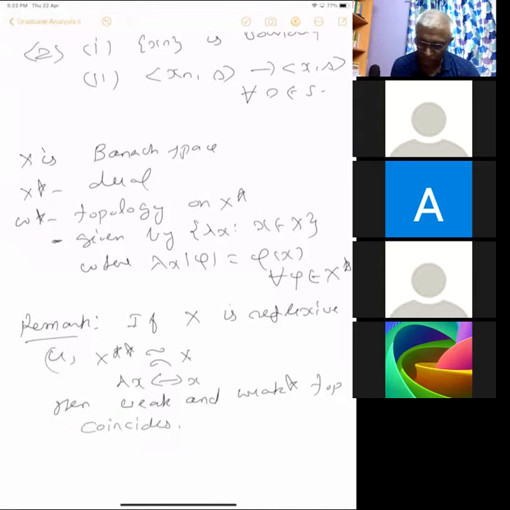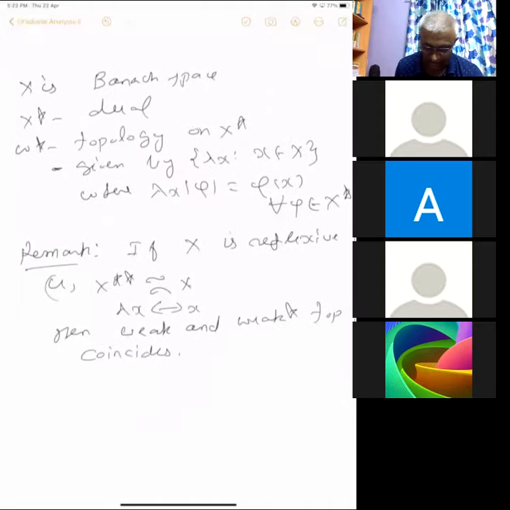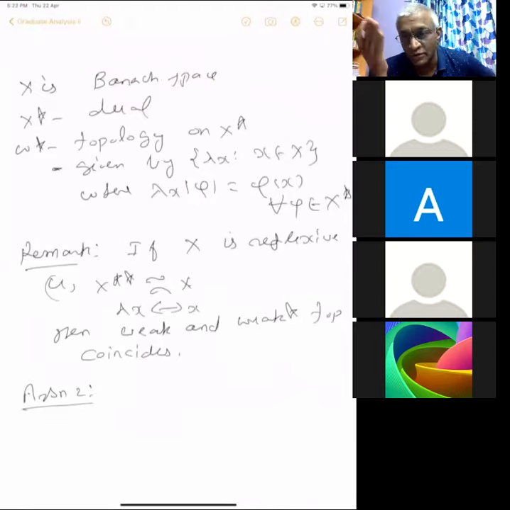Okay. So if it is not reflexive, whether it coincides is the question. That is the second assignment. I will tell you the proof orally. If you want the weak and weak star topologies not to coincide, then we need non-reflexive spaces. And the only non-reflexive space we have studied is L1, of course.